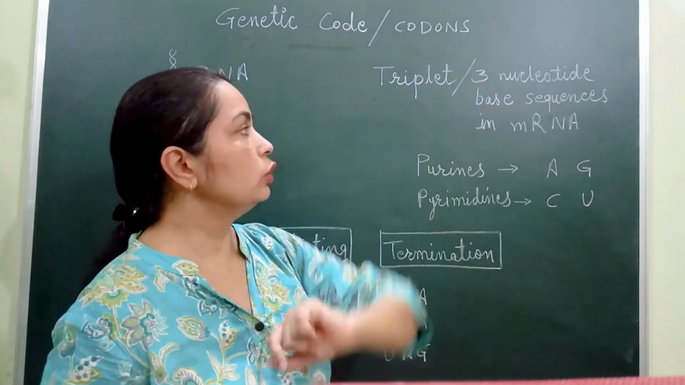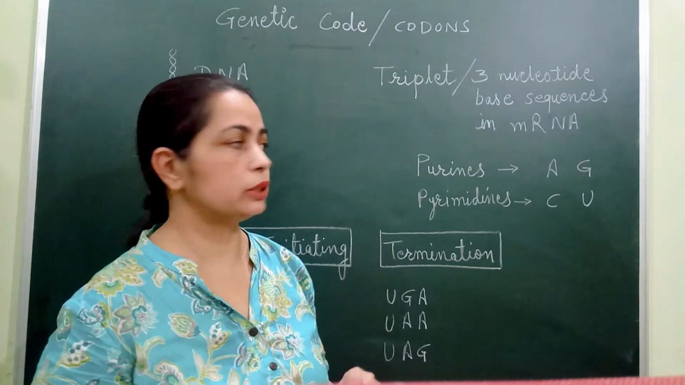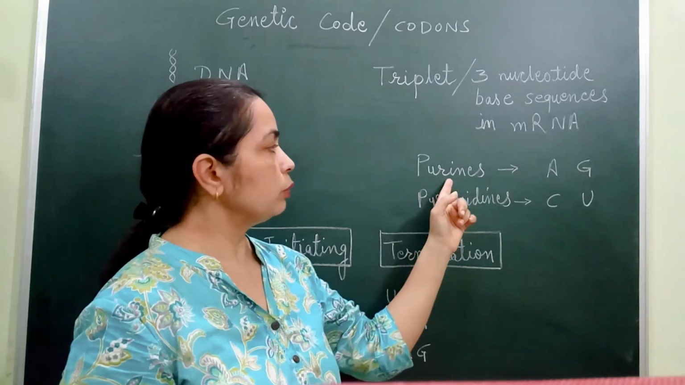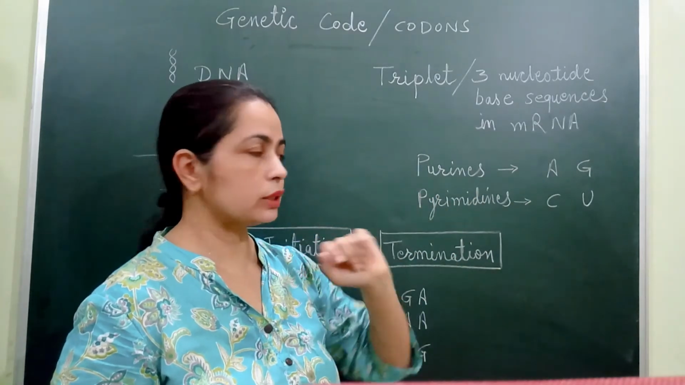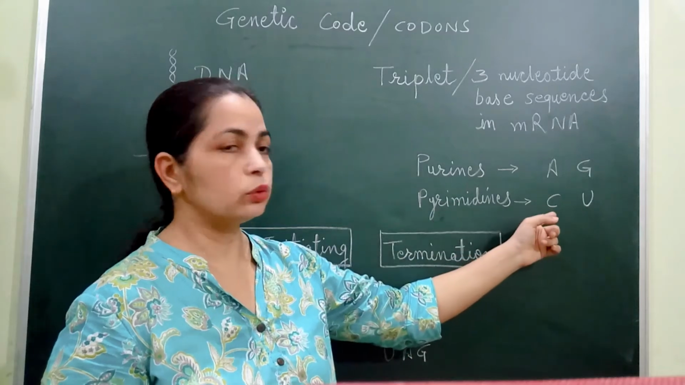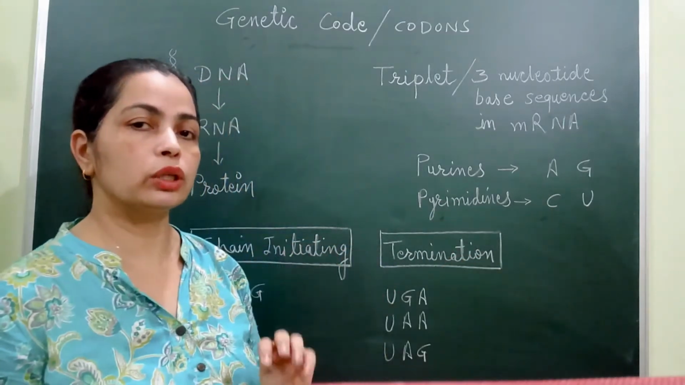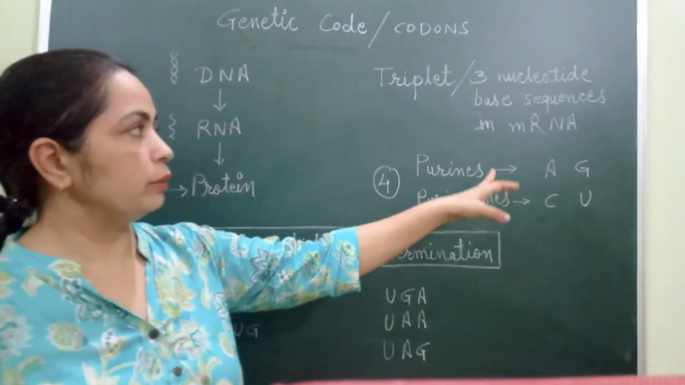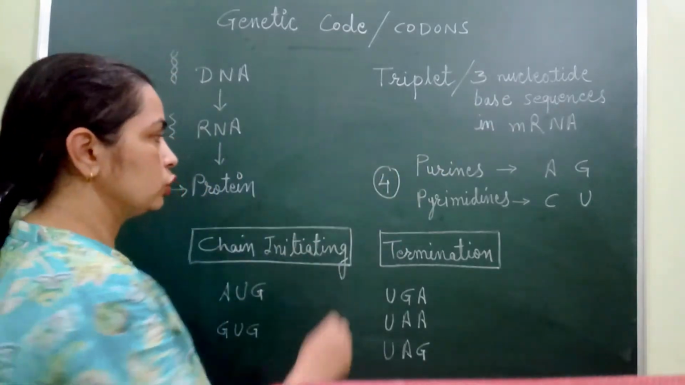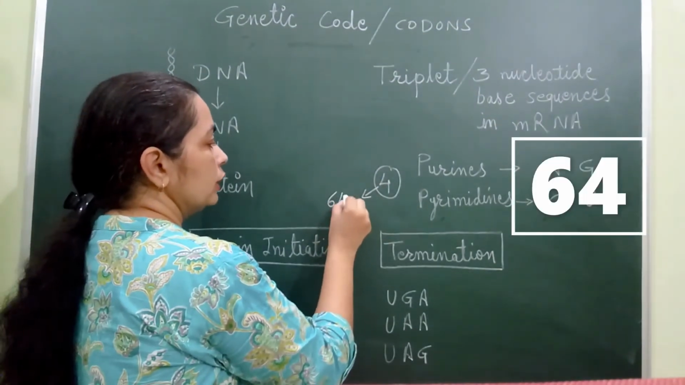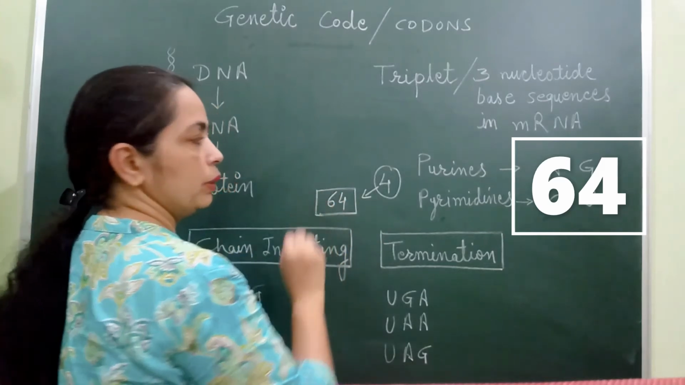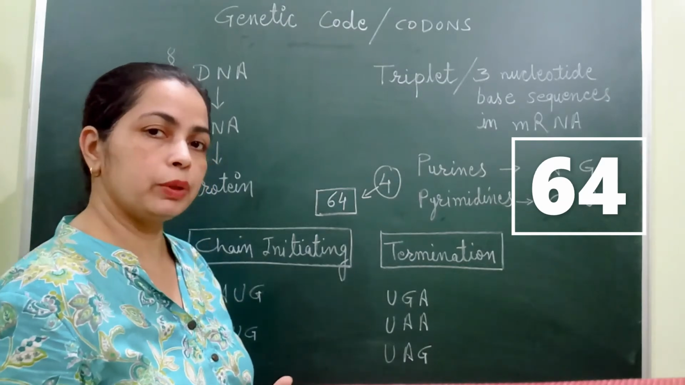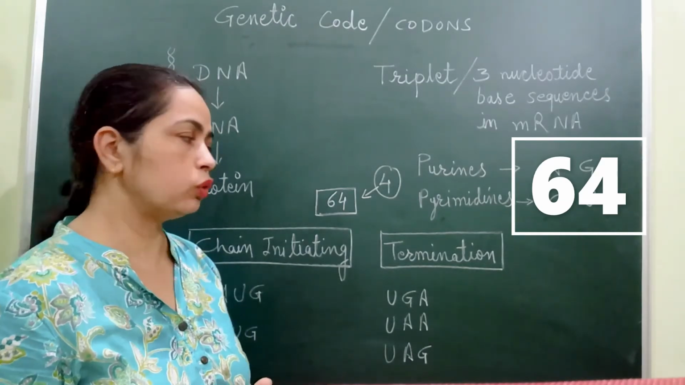Now what are these nucleotide bases? If we look at them, there are purines and pyrimidine bases. Among purines, adenine and guanine are used, and among pyrimidines, cytosine and uracil are used. So in total there are 4 nucleotide bases, and these 4 bases form a triplet sequence. Because of that, they can produce 64 sequences or code words which can be used for the transfer of information.